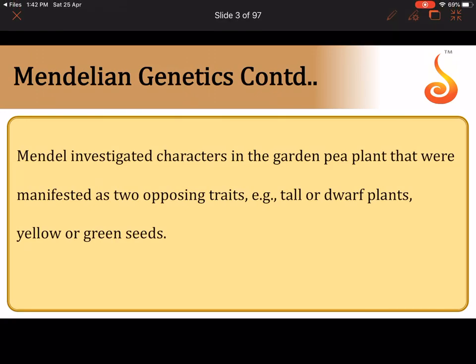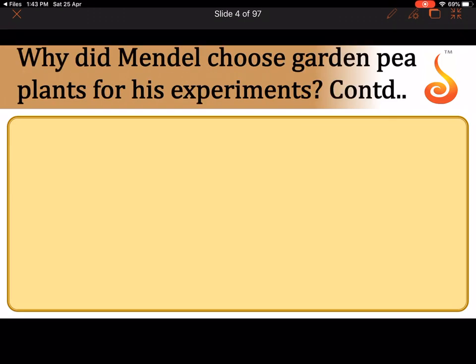Mendel basically studied the garden pea plant, and they were basically exhibiting two contrasting traits. He chose seven important pairs of contrasting traits, or basically a total of 14 traits or seven characters. Some of the most common characters and traits you must have heard of are tall and dwarf, and yellow and green seed, etc.